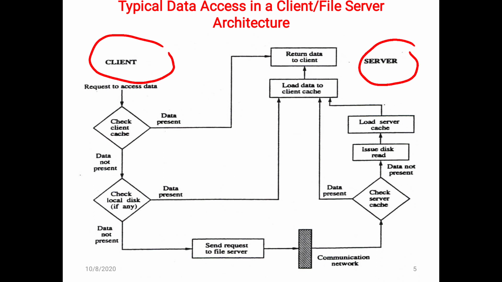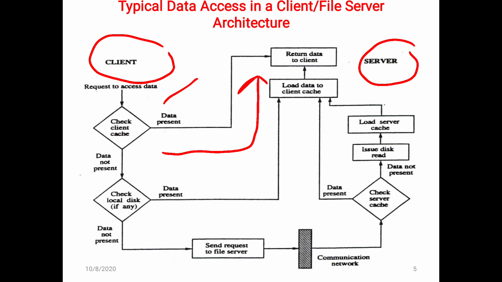Initially it makes a request, then it first checks the client cache memory, whether the data it wants to access is present or not. If the data is present in the cache memory, it simply returns the output to the client.